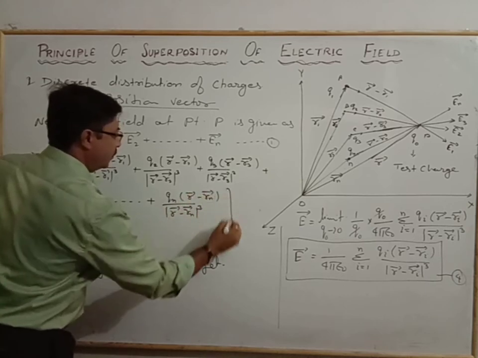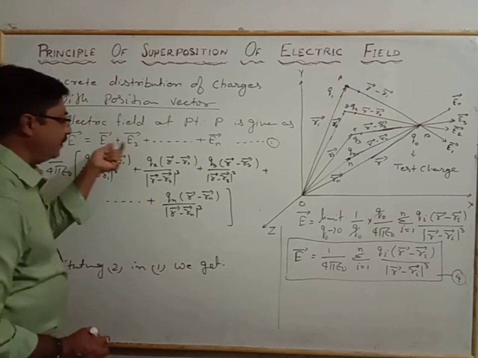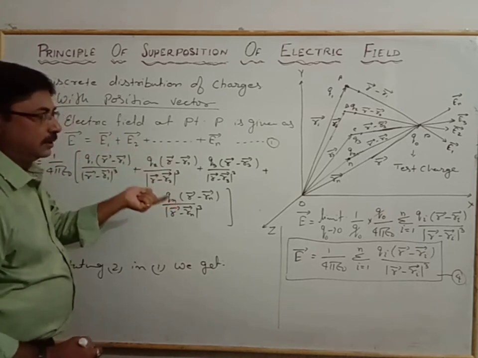So this is the arrangement when we consider the individual value of the electric field.